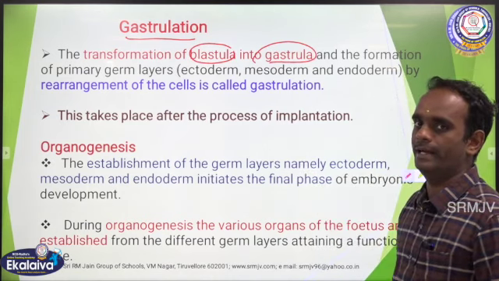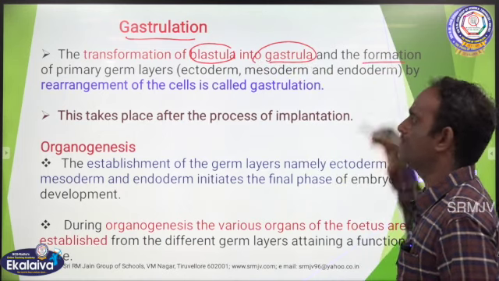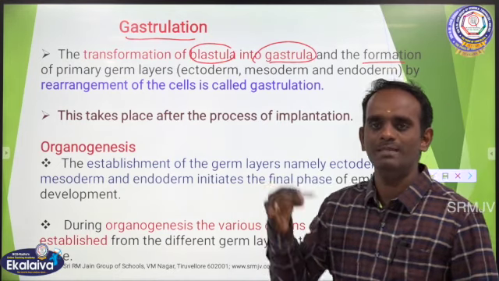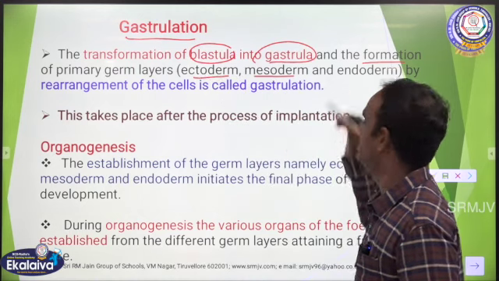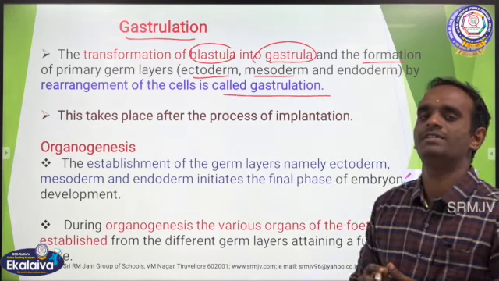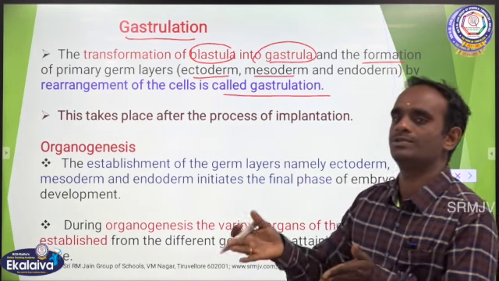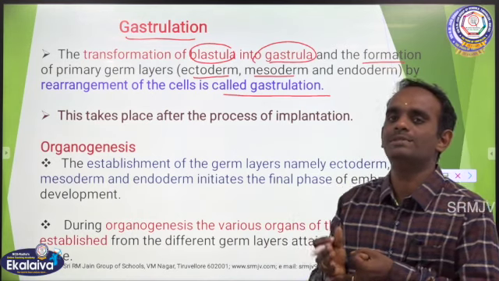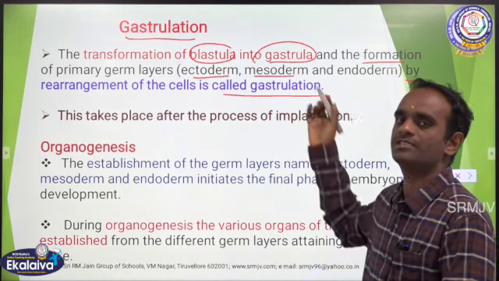So once again I am repeating the same: the transformation of the blastula into a gastrula and the formation of the primary germ layers, that is ectoderm, endoderm and mesoderm, by rearrangement of the cells is called gastrulation.